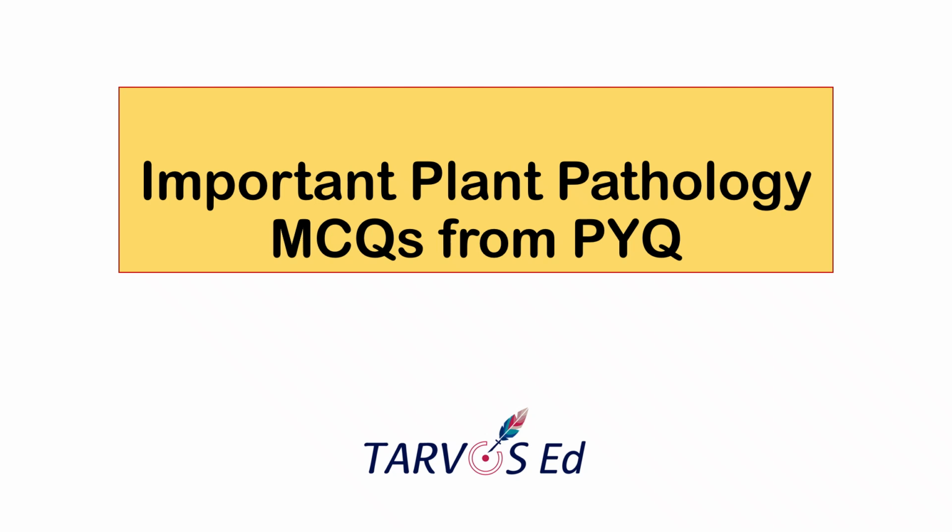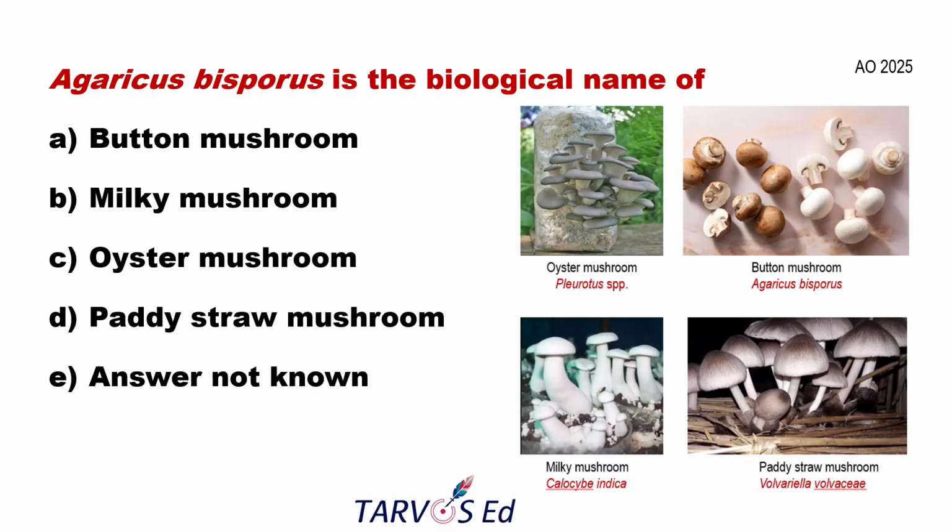Greetings everyone out there. Today I'm going to discuss the important plant pathology MCQs asked in previous year agricultural officer examinations. The first question will be: Agaricus bisporus is the biological name of? The answer will be button mushroom.